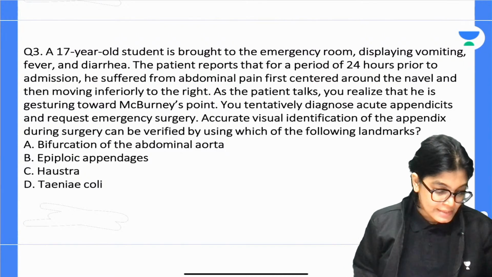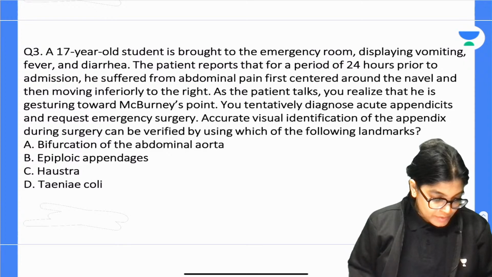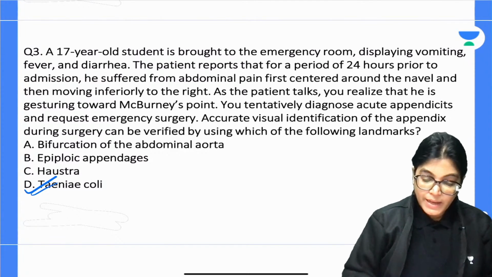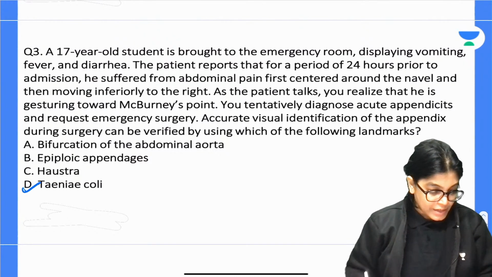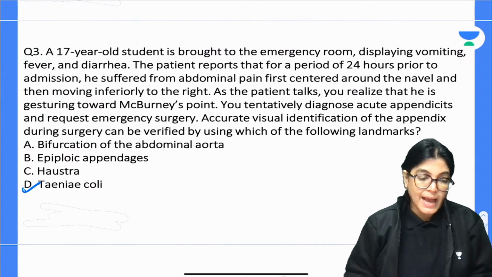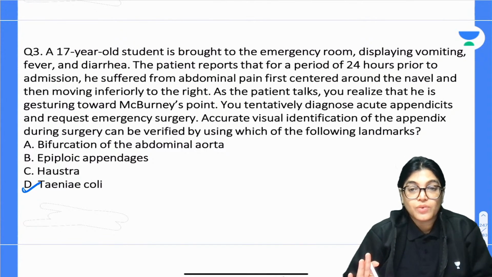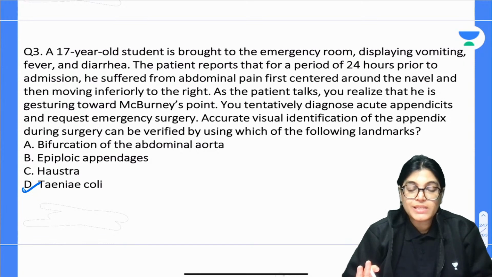Actually, the correct answer here is 134, tinea coli. Tinea coli is perfectly correct answer, and all of you have given the correct answer. Actually, we have got 3 cardinal features for large intestine: appendices epicoli, haustration and tinea coli.